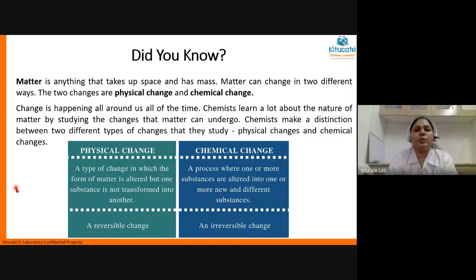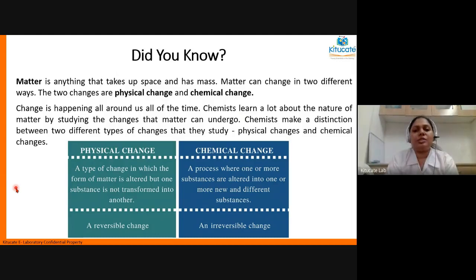By changes, we mean that the appearance of any object is changing. That means the change can be a change in color, shape, size, smell, or taste. It can be any kind of change. Or one item may undergo a type of change wherein it transforms into something else.